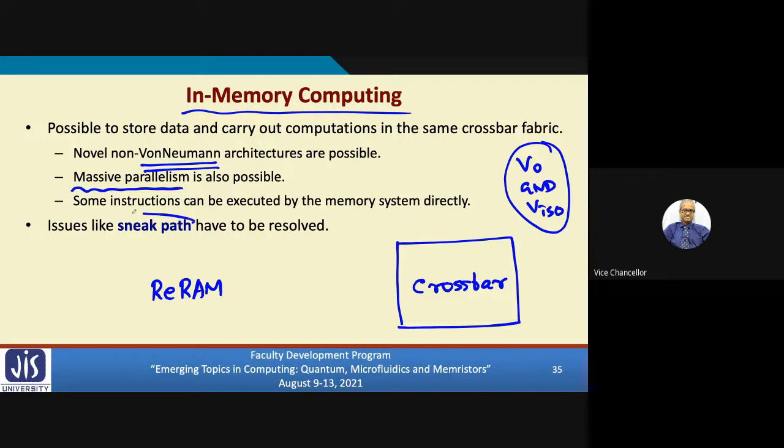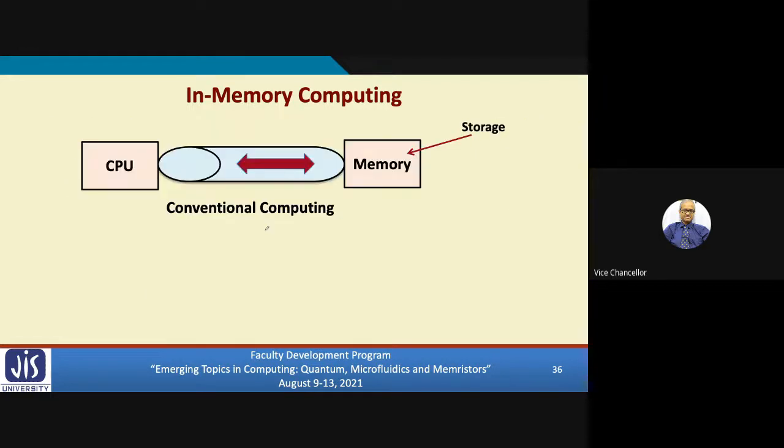There is something called sneak path, which I shall very briefly talk about, which has to be resolved. But let us look into this in the next slide with the help of a diagram. This is the so-called von Neumann model of computation, where there is a processor, the CPU, and a memory where all instructions and data are stored, and the CPU fetches instruction, fetches data, does computation and stores it back. There is a lot of data movement through this pipe, and the speed of this pipe becomes the overall bottleneck as to how fast we can carry out computing.